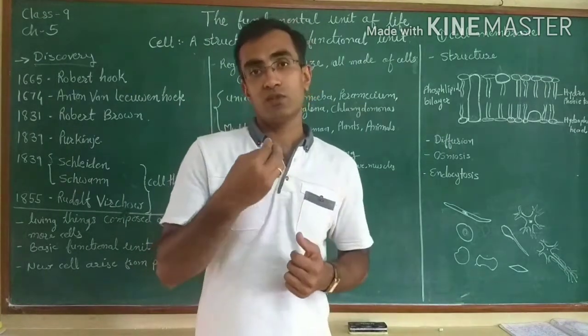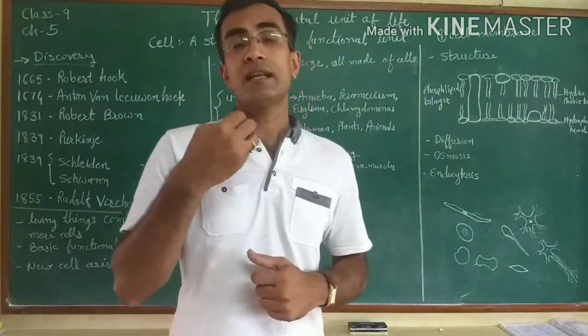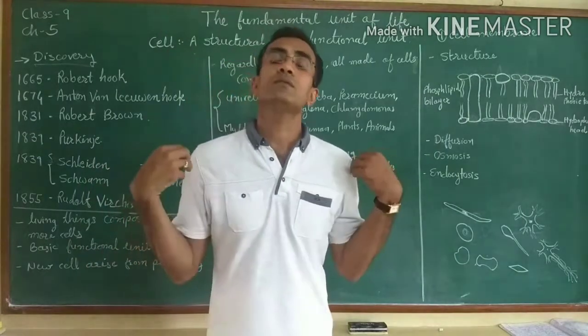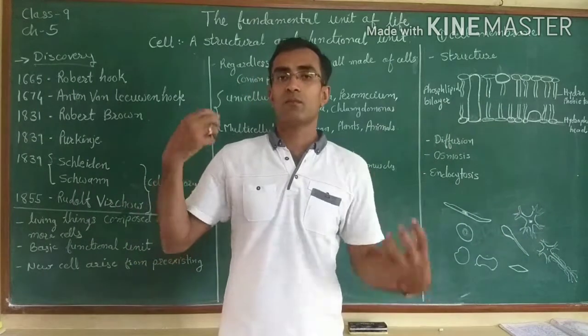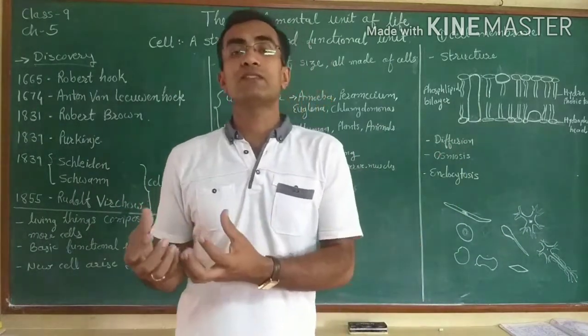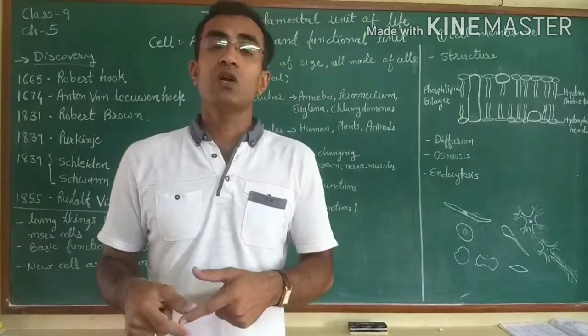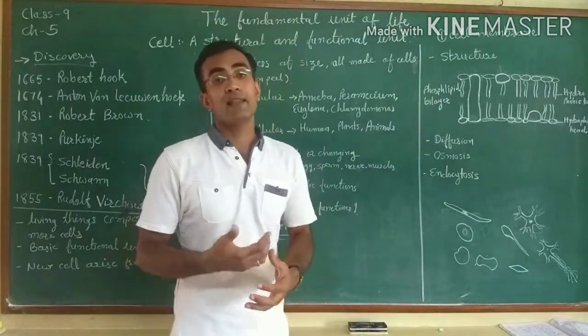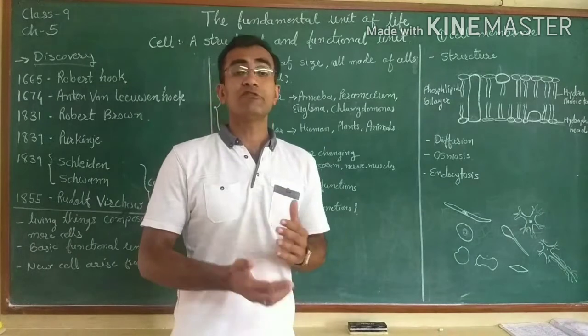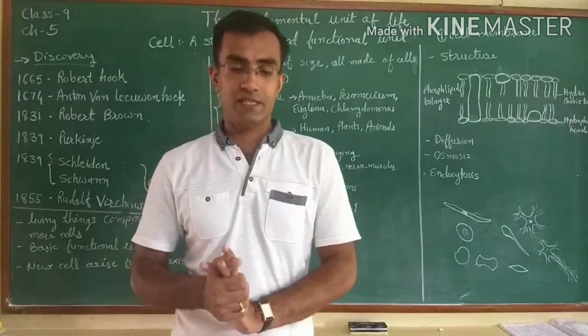The mouth does chewing and certain enzyme secretion. Arms are our limbs, four limbs, doing certain activity, and legs do walking and so on. So our body has different organs inside, and those organs do different kinds of activity.